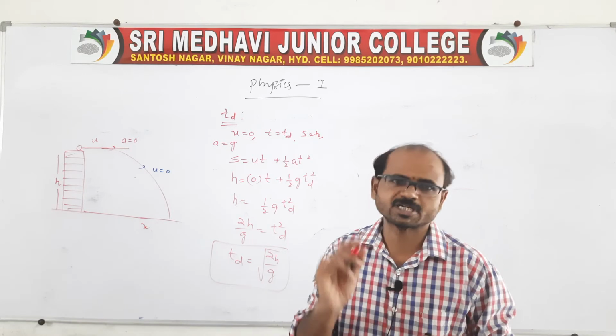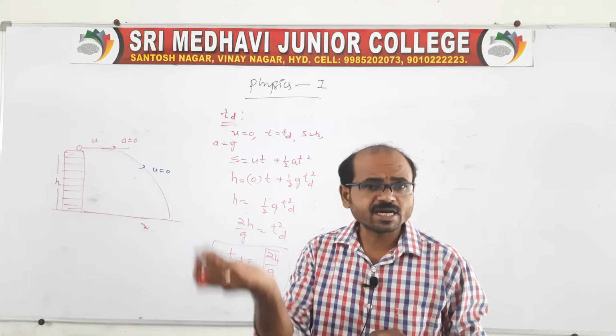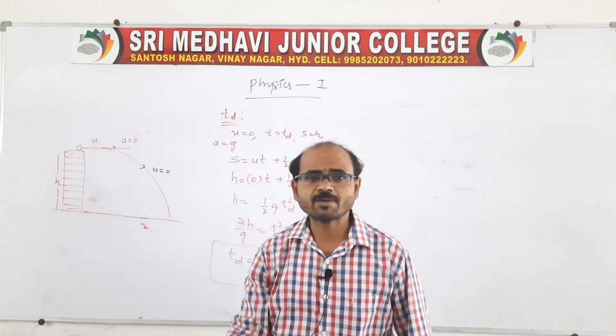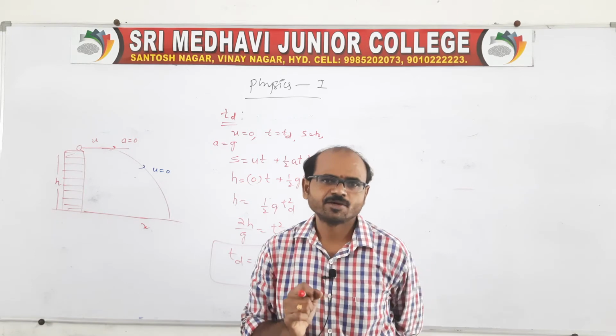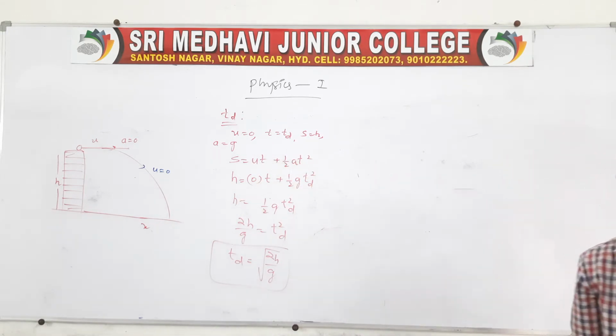a horizontal projectile body. See, it is falling freely under gravity. It is coming from the maximum height. That is the time taken to reach the ground from the maximum height of a horizontal projectile, which we can call the time of descent.